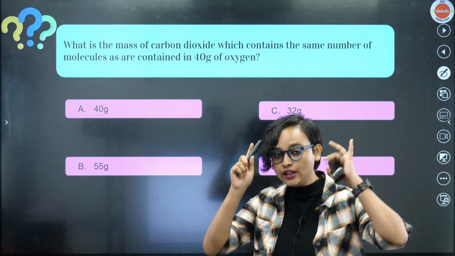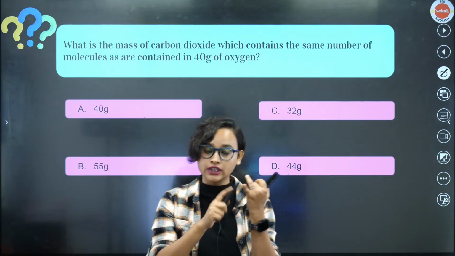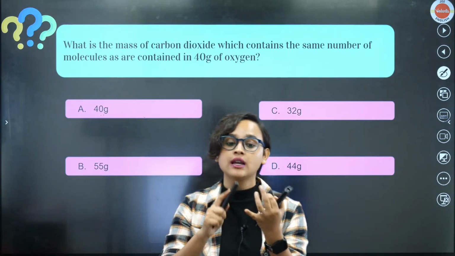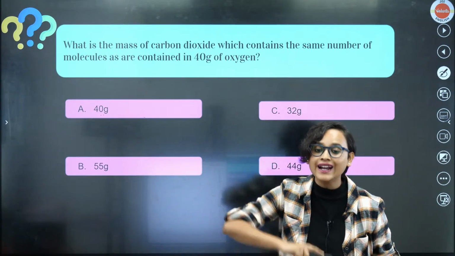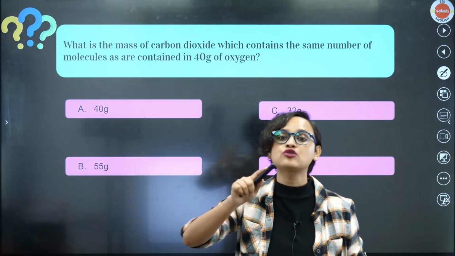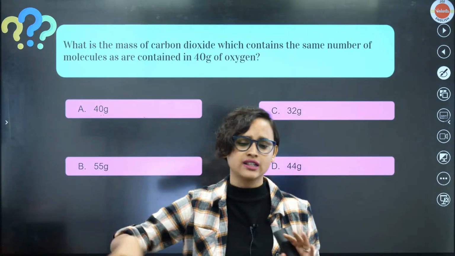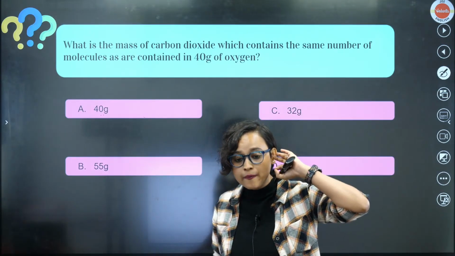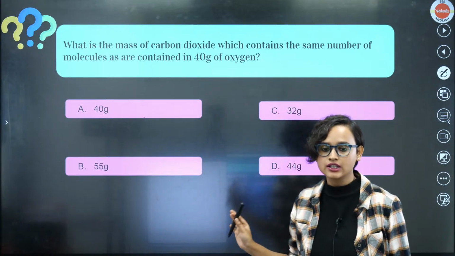So today in today's class, we are done with empirical formula and molecular formula. We are done with atomic mass, molecular mass, formula mass and mole concept, and we are done with molar mass. Now let's do some of the questions. After that, in the next session, we will be doing stoichiometry and all the relations. And then in the next class, we will do 40 to 50 questions related to only this chapter.